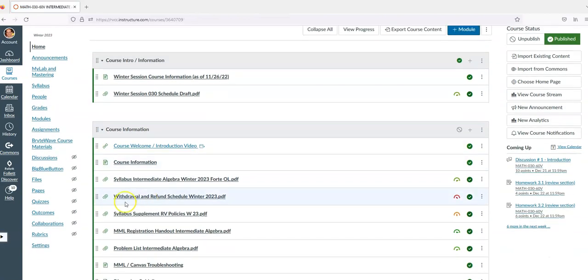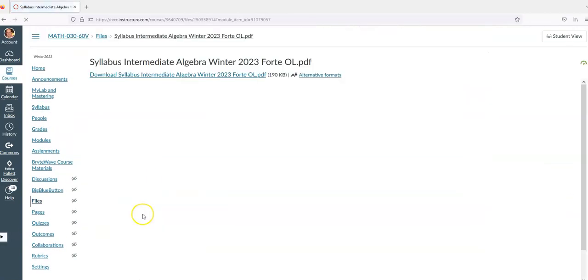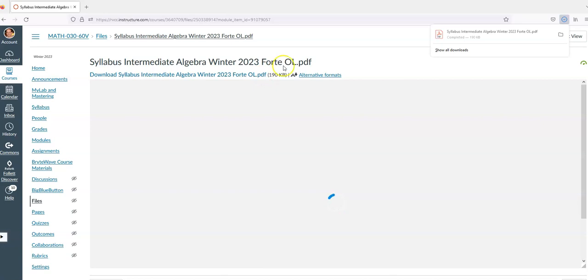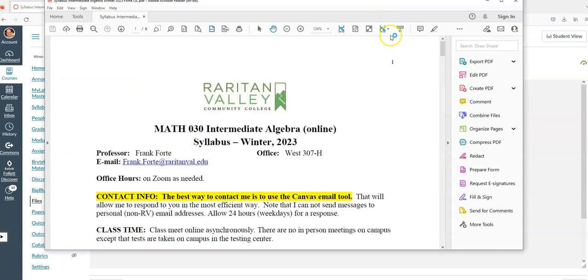The next thing you might notice is the syllabus. The syllabus has all the important information for the course, including the textbook that you need, how the course is graded, and all that. Sometimes this spins a little bit. If it ever spins a little bit, you can always hit the button over here and it'll bring up the syllabus in an actual PDF, and then you can use it that way. So the information is up at the top.